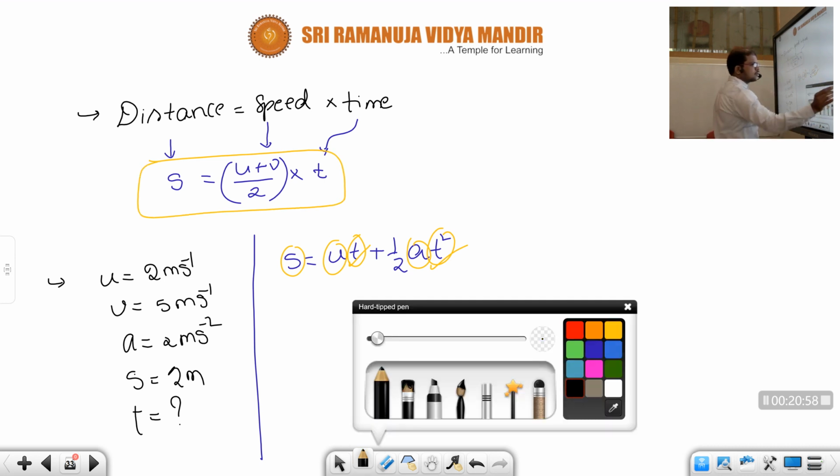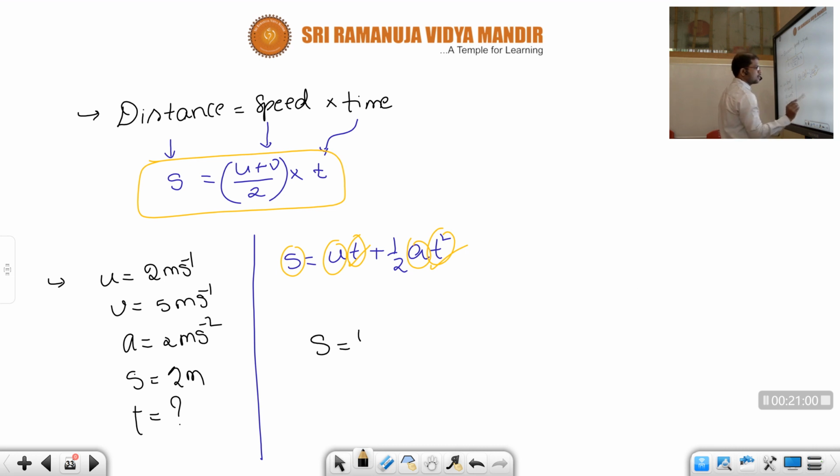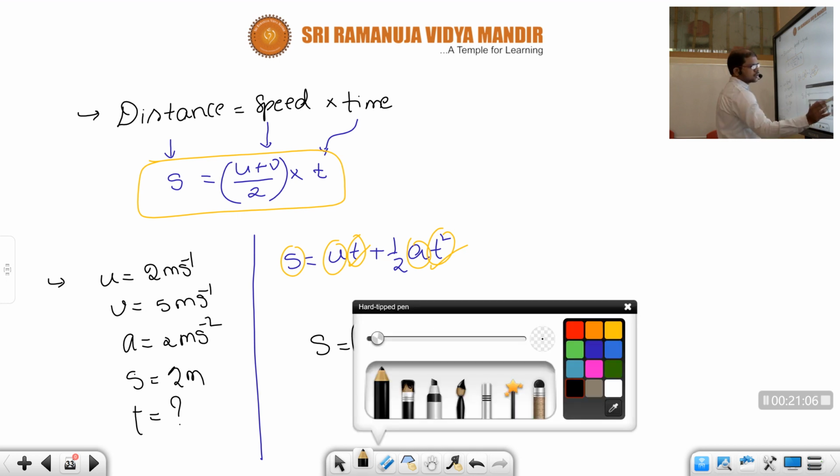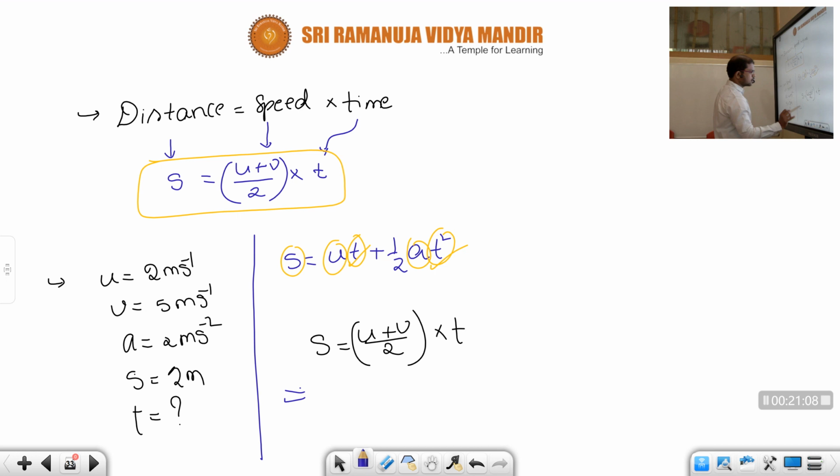Okay. So, s is equal to u plus v by 2 into t. Children, in this question some data is given. What is it? 2 meters is equal to initial velocity 2, final velocity 5, by 2 into time t. Okay, children? This is very simple, right?